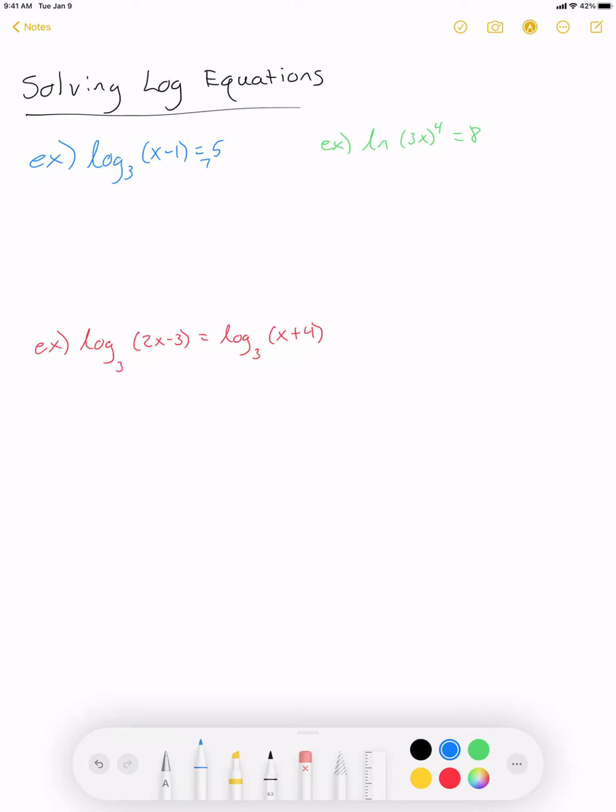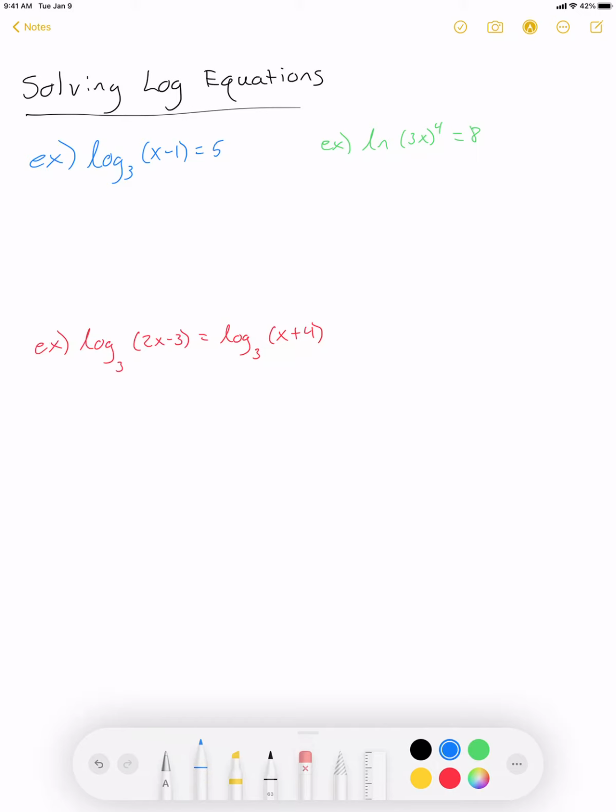Okay, here we're going to start solving log equations. So we need to use sometimes our properties that we've learned before, and then we're going to have a couple new things to learn as well. So here we have log base 3 of x minus 1 equals 5.